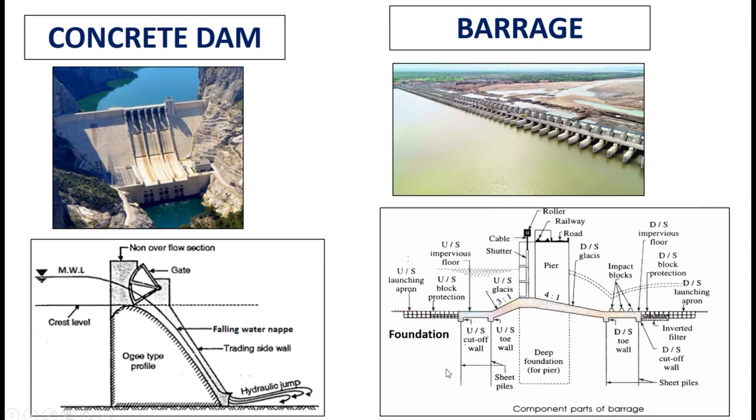Here, we can see the cross-sections of concrete dam and barrage. Here we can see the clear difference of dam and barrage. Left image shows section of concrete dam, whereas right image shows the section of barrage. We can clearly observe here that height of dam is more whereas barrage height is less. Barrage, as explained earlier, is used for diversion of water purpose only most of the times. Concrete dam as shown in the section can be built up to 250 or even more meters height. Whereas, barrages can be built up to 20 to 25 meters maximum only.